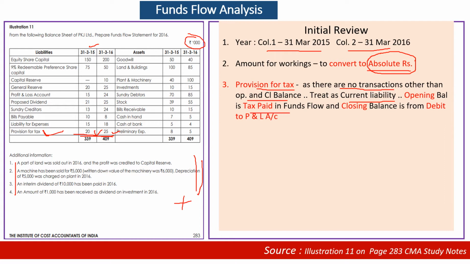But the moment provision for tax is absent in the adjustment, simply make it a part of working capital. Working capital opening balance, closing balance. As I have indicated here, provision for tax, as there are no transactions other than opening and closing balance, treat it as a current liability. As we have said in case of cash flow, closing balance is created out of profit and loss account, opening balance is paid out. Tax paid is this, tax provision is this. Opening balance is tax paid in funds flow, closing balance is debited to profit and loss account. If there is a transaction, then we will take it out of the working capital, take it as an independent liability.